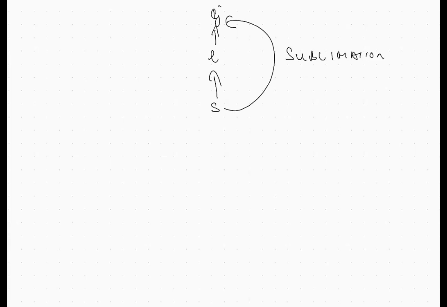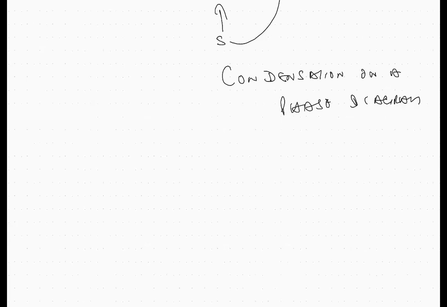And the next question is asking, what is condensation on a phase diagram? If you're explaining in words, it is the curve on a phase diagram. Condensation is happening from gas to liquid.